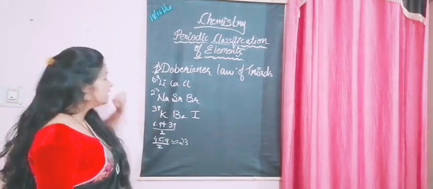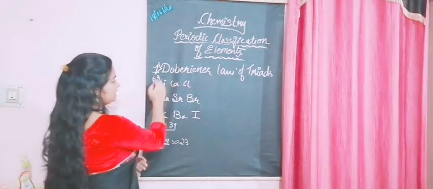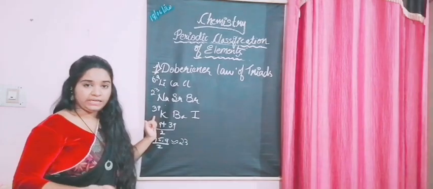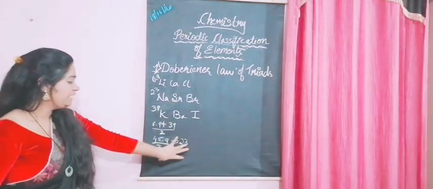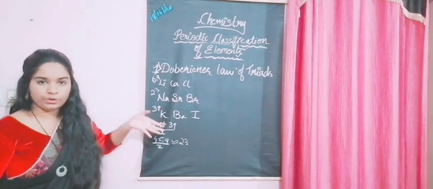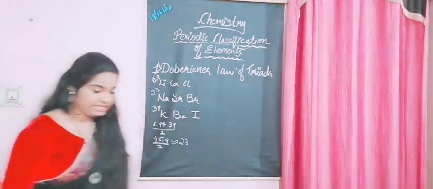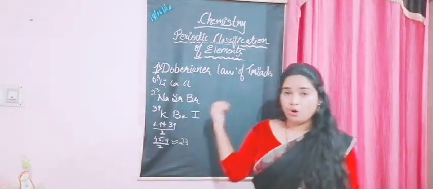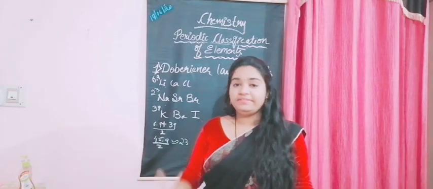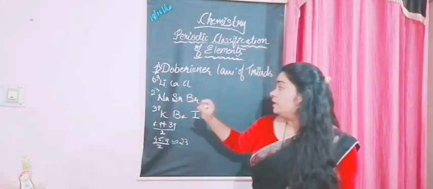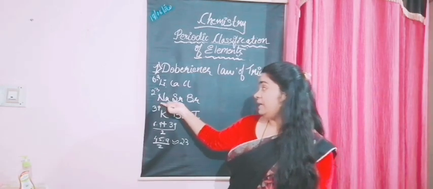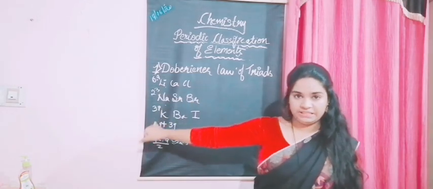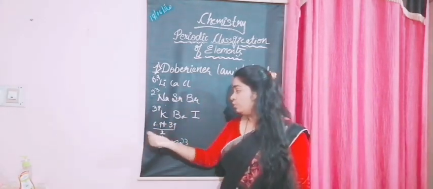So what is the conclusion? The atomic mass of the first element plus the atomic mass of the third element, and when we take the average, we get the atomic mass of the middle element. Did you get it? It's simple. So Dobereiner's Law of Triads states that in a triad, the atomic mass of the middle element is equal to the average mass of the other two elements. That is what you could see here, right?